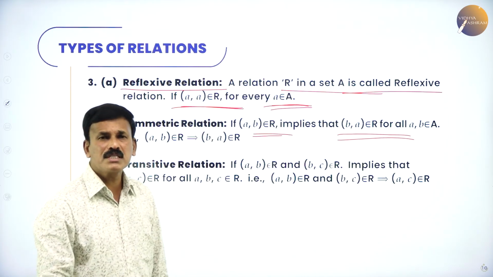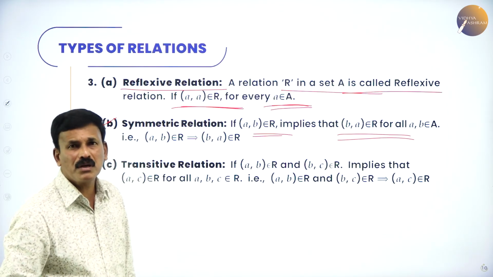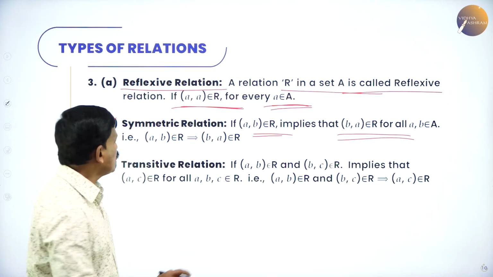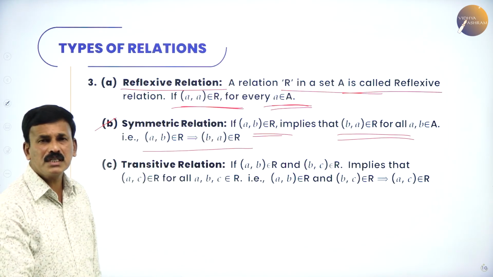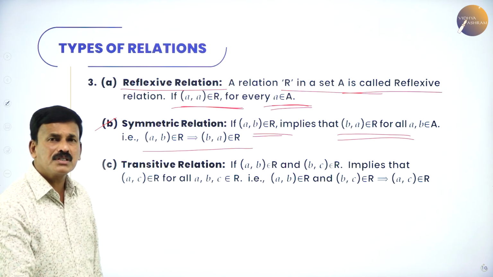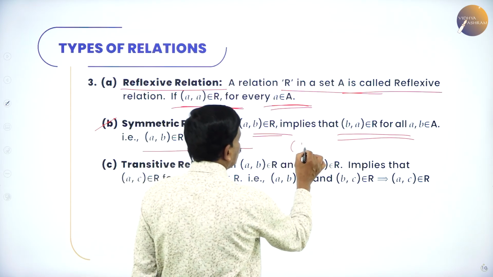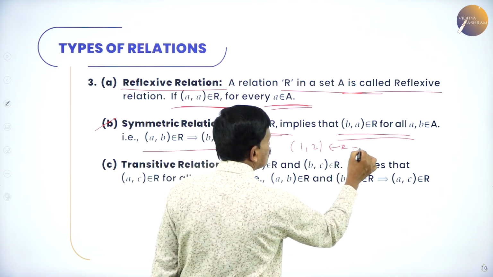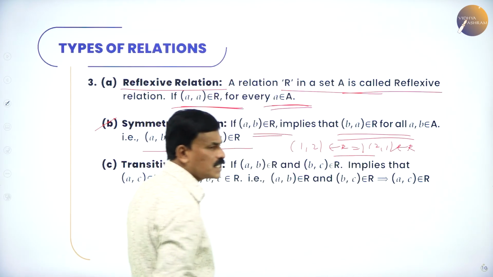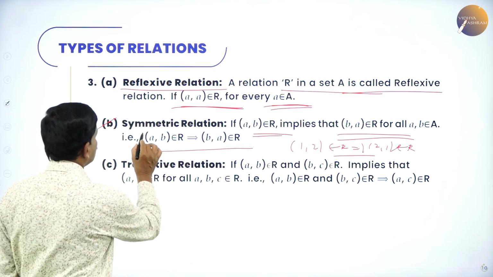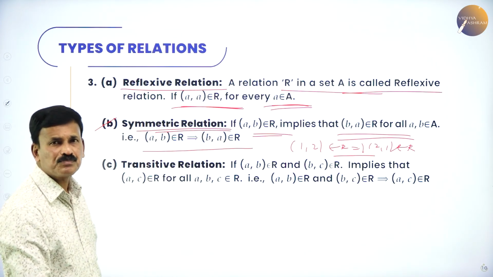For any two elements a, b belonging to the set A, if (a, b) belongs to R implies (b, a) also belongs to R, then it is called a symmetric relation. For example, if (1, 2) belongs to R, then (2, 1) also belongs to R. If this condition is satisfied, then you are going to say that the relation is a symmetric relation.